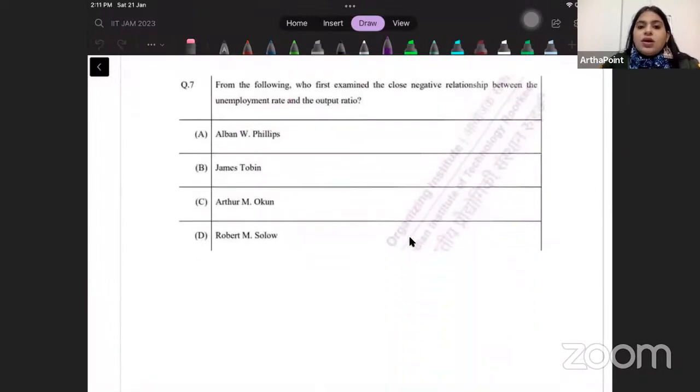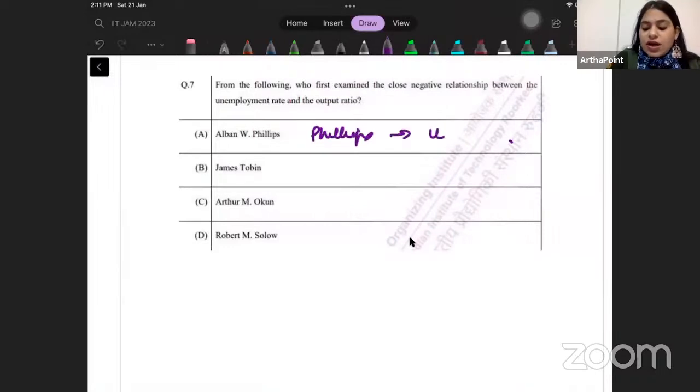Which of the following, who first examined the close negative relationship between unemployment rate and output ratio? So we know that when we talk about Phillips, it is associated with the Phillips curve. The Phillips curve gives us the relationship between unemployment and inflation. At max, if I talk about the augmented Phillips curve, it is unemployment and expected inflation.